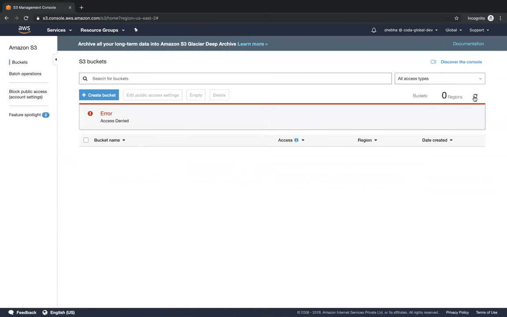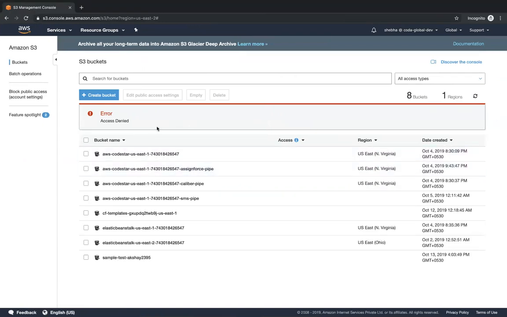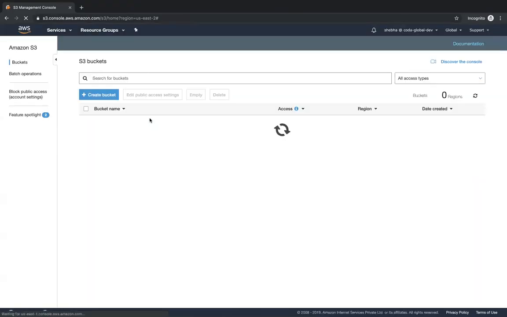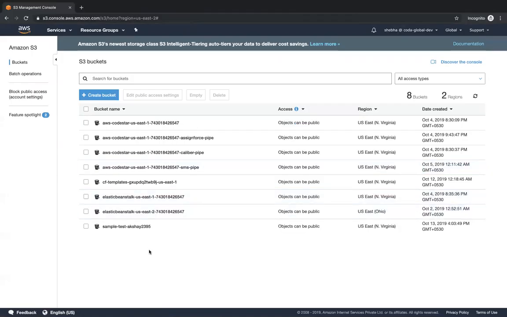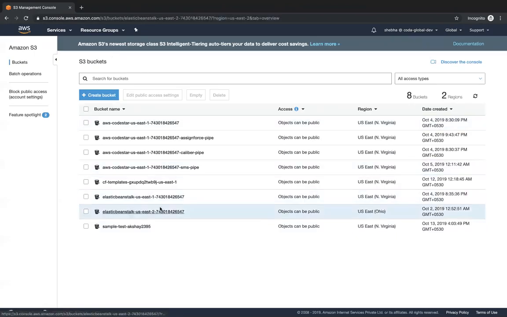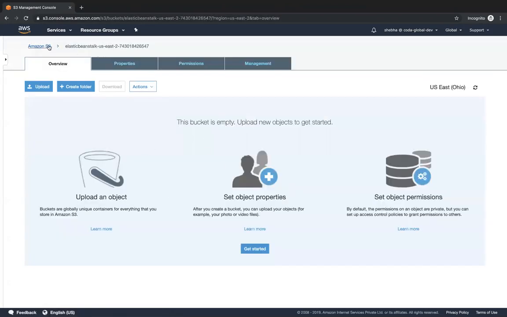So going back over here, refreshing this, you can see that, this is the UI glitch that AWS has. Okay. So if you want to get rid of the UI glitch, you can just do a hard reload. Okay. So right now she is able to list all the buckets and the objects and all that. But when you go ahead and click on this sample test Akshay 2395, you can see that she can view the objects that are uploaded to this particular bucket. Okay. But if suppose she was to go to some other bucket, this bucket is empty.